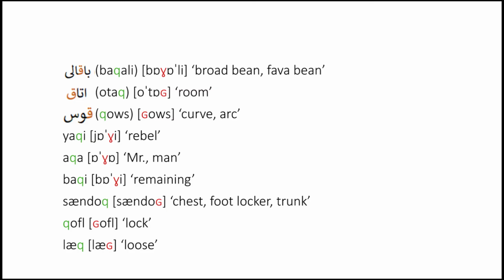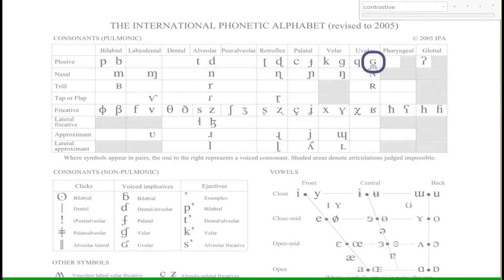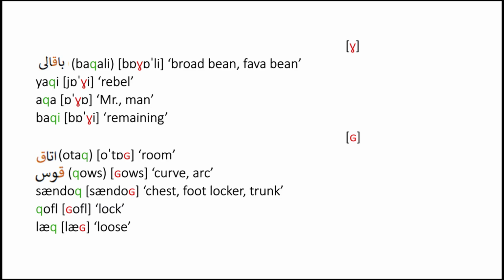Okay, so now if you look at the sound in question, you would see that sometimes, if you look at the phonetic chart, it's the voiced velar fricative. I think even in Spanish it exists. It's the intervocalic g in Spanish. This other sound is the voiced uvular plosive. The same letter is pronounced differently, and we will see why.